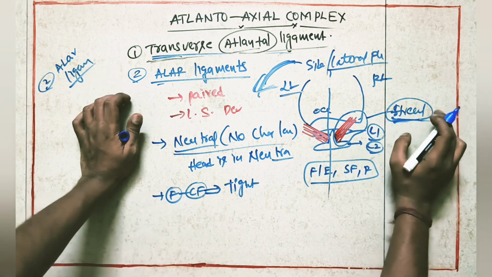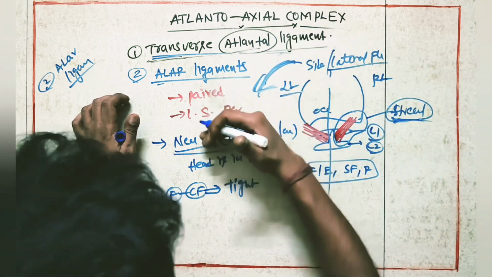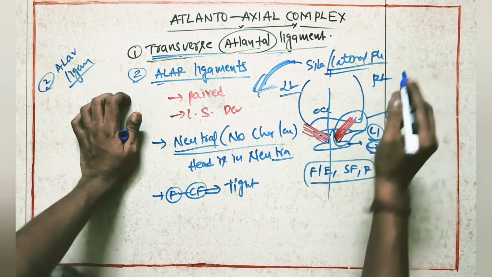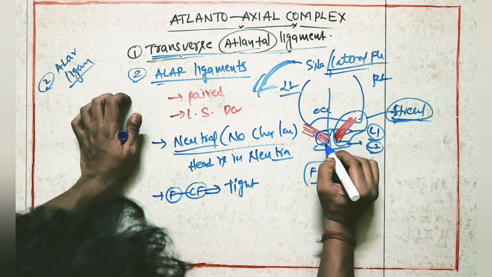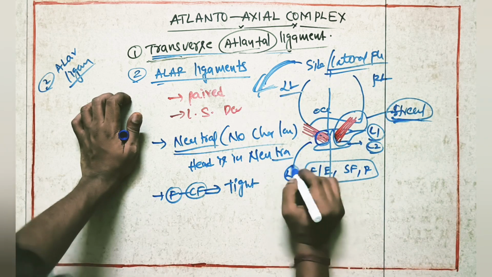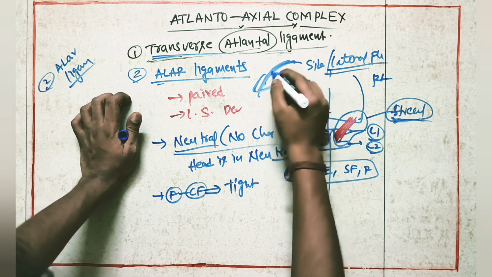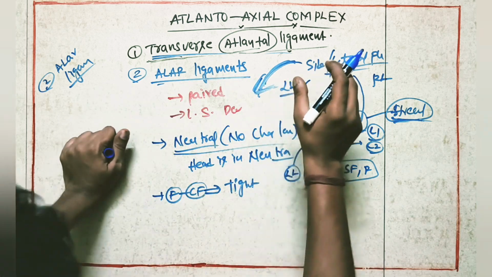The stretch of the ligament is going to prevent further movement of the lateral flexion. At the same time, the lower portion of the left alar ligament is also going to prevent further side flexion movement of the head and neck.